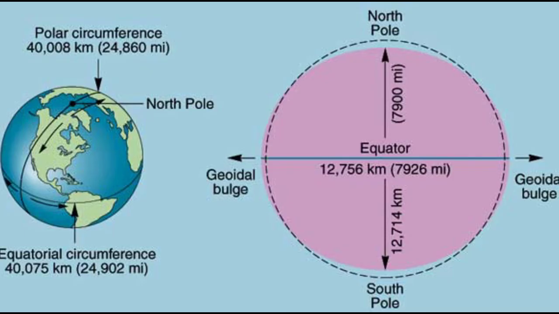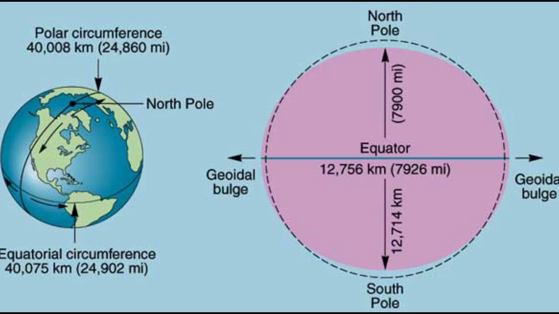The equatorial diameter of the earth is 12,756 kilometers and the polar diameter is 12,714 kilometers. Equatorial circumference is 40,076 kilometers and polar circumference is 40,008 kilometers. The difference of 42 kilometers in diameter is the proof for regarding the geoid shape of the earth.